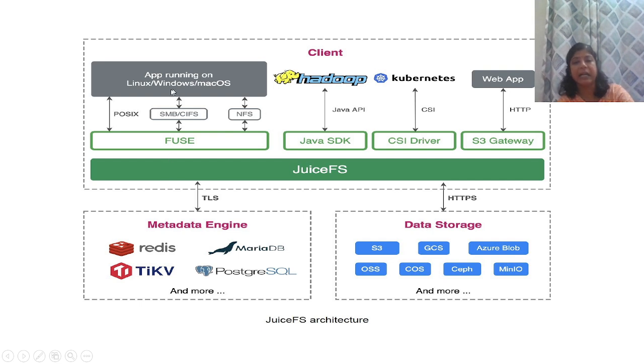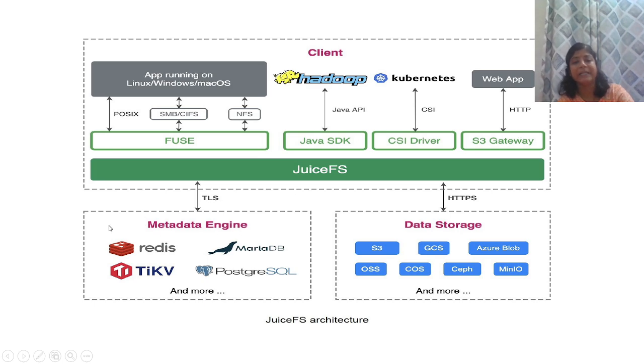Here the client has various apps executing on different operating systems like Linux, Windows, and macOS. It consists of Hadoop as well as Kubernetes and web apps, with the Java SDK APIs, CSI drivers for Kubernetes, and S3 gateways for the web apps.